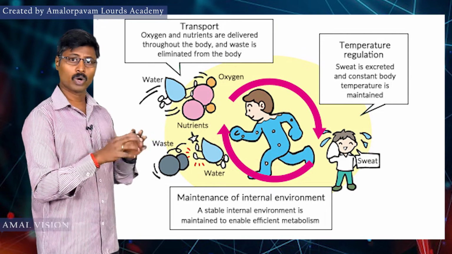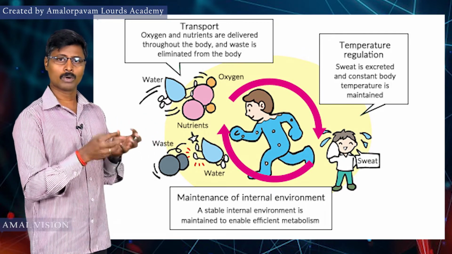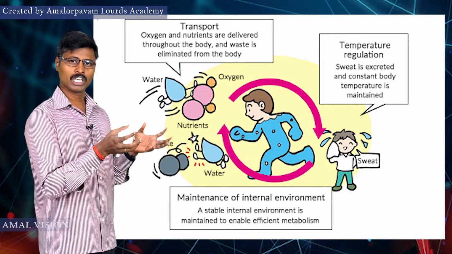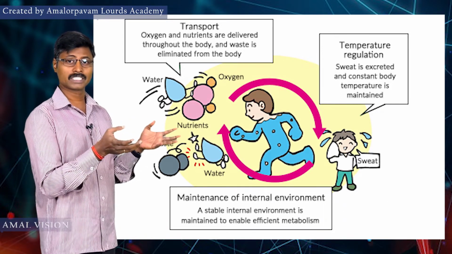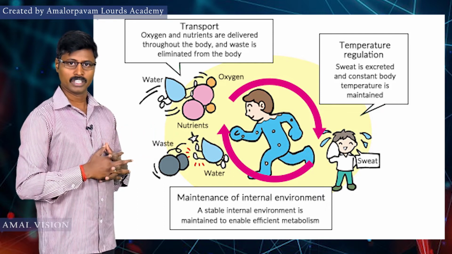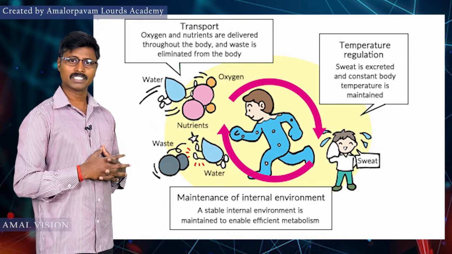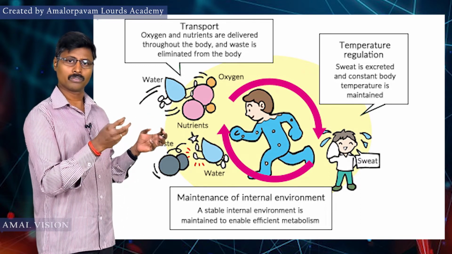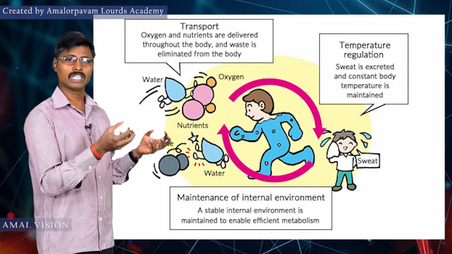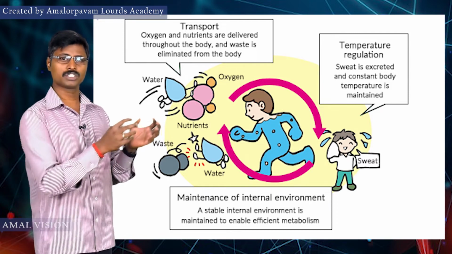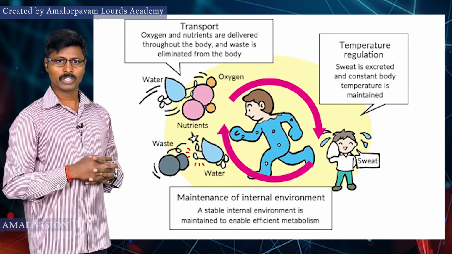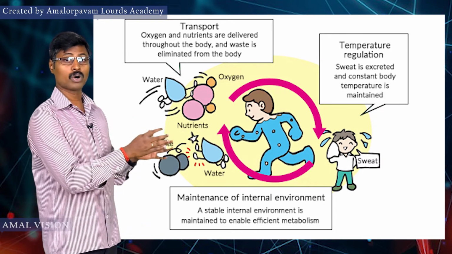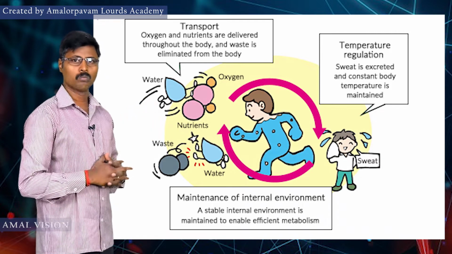Finally, water is very important for our body to excrete waste material. Without water, waste material is not excreted from our body. So what is excretion? The waste material present in the body comes out in the form of nitrogenous waste such as sweat and urine. These waste materials come out of our body with the help of water only.